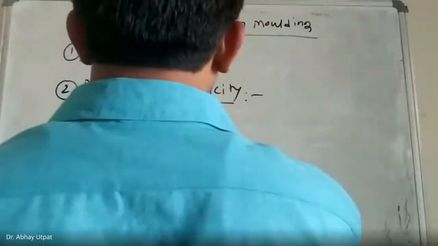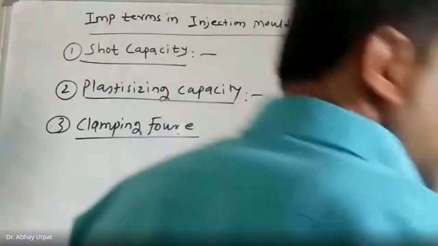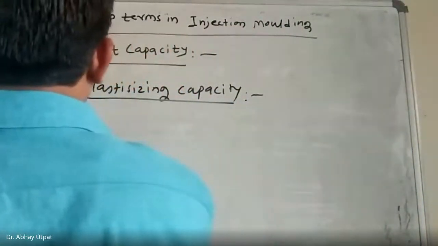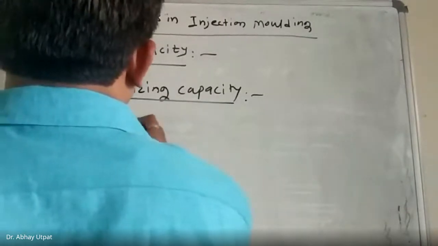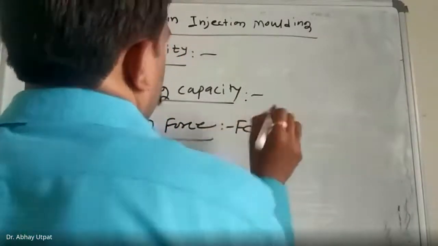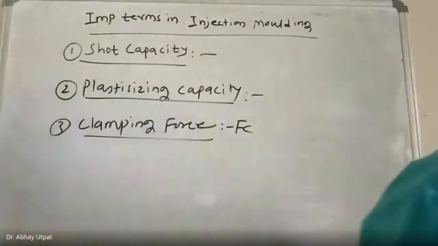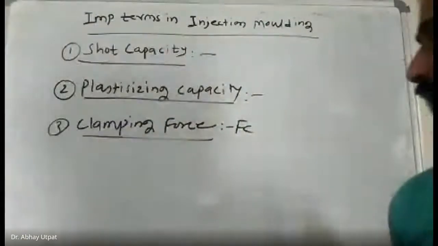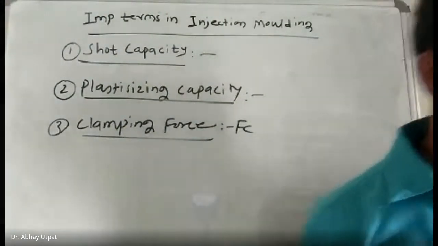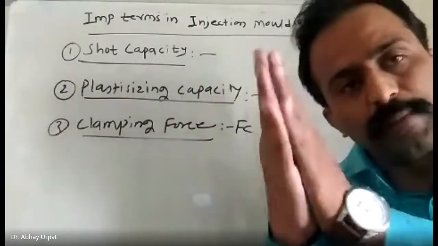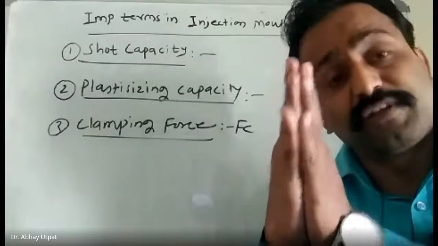So this clamping force also we have studied. Clamping force is injection pressure into projected area. It is the force which is required to keep the mold halves tight without leakage.